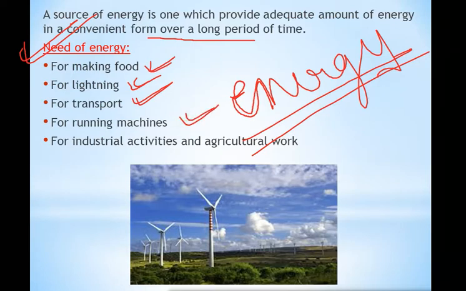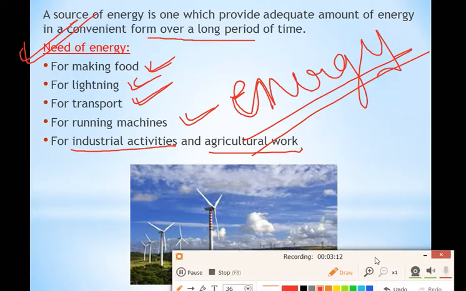Those machines are running because of energy. Without energy, the machines cannot perform. For industrial activities and agriculture work also we need energy. Without energy, these works are impossible.